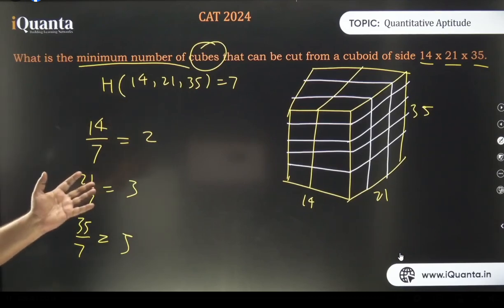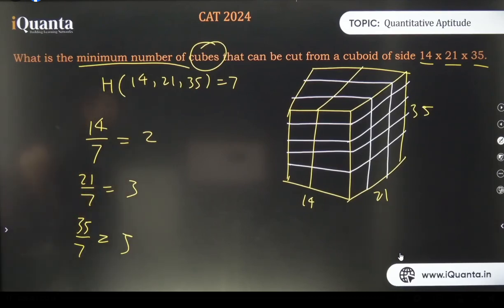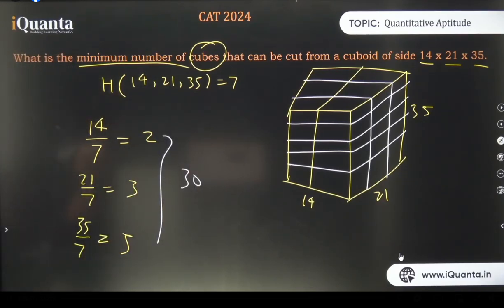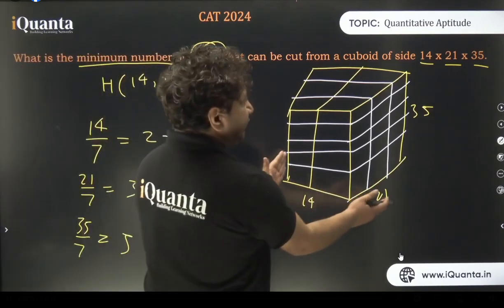I hope all of you have understood this now. So how many cubes do we have? 2 into 3 into 5. That is 30 cubes. All right. Got the approach, everyone? So maximizing this length will minimize the number of cubes.